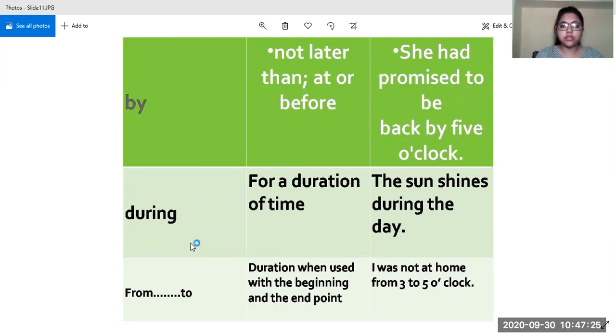Then comes "during". During is again a duration of time. The sun shines during the day. Then "from" and "to", when they are used together, are used to indicate the duration with the beginning and the end point. For example, I was not at home from 3 to 5 o'clock. So this is indicating the specific time. We know the beginning also, and we know the end time also. So we use from and to together.